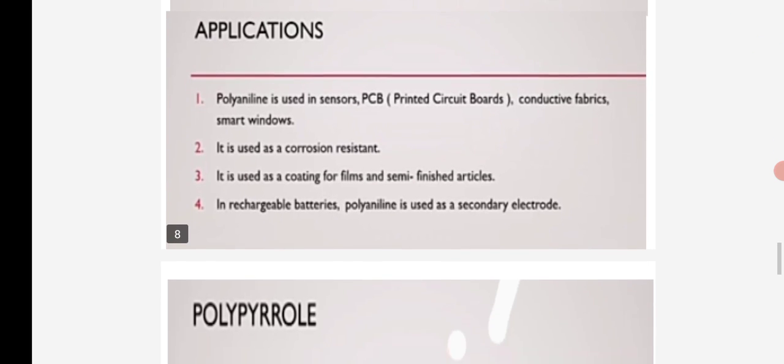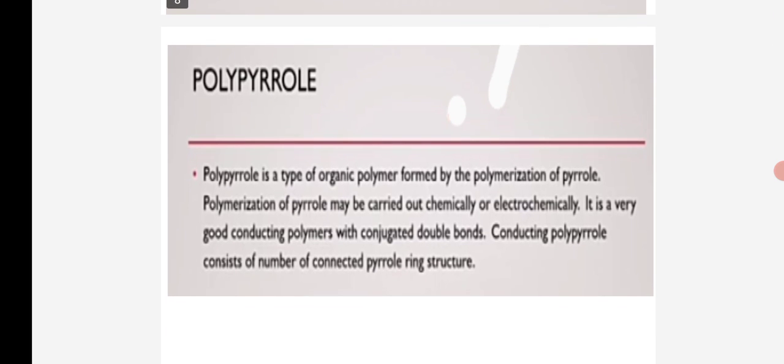Okay. Next example, polypyrrole. Polypyrrole is a type of organic polymer formed by the polymerization of pyrrole. Polymerization of pyrrole may be carried out chemically or electrochemically. It is a very good conducting polymer with conjugated double bonds, and the polymer consists of a number of connected pyrrole ring structures.